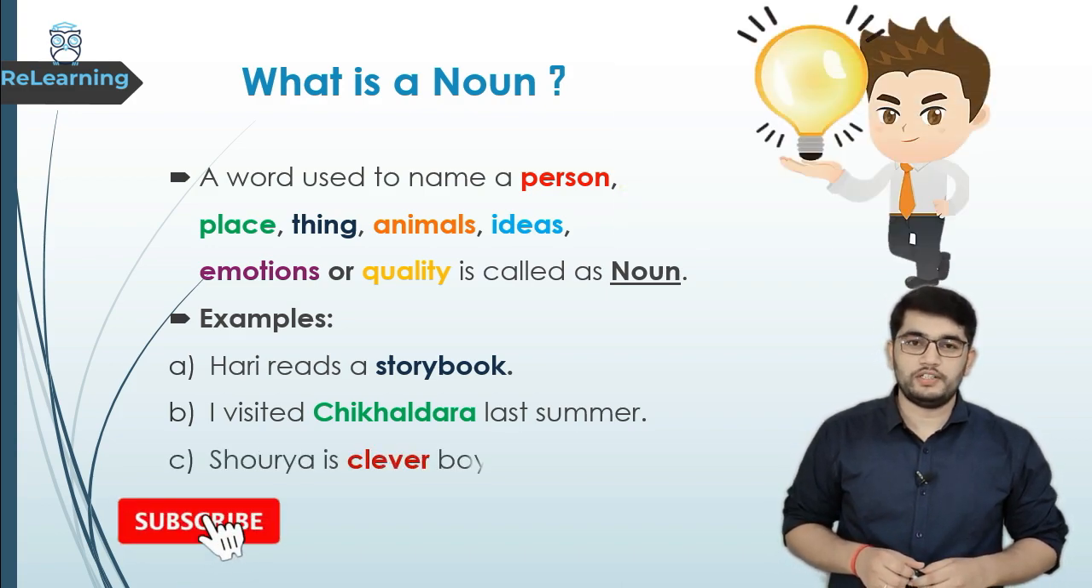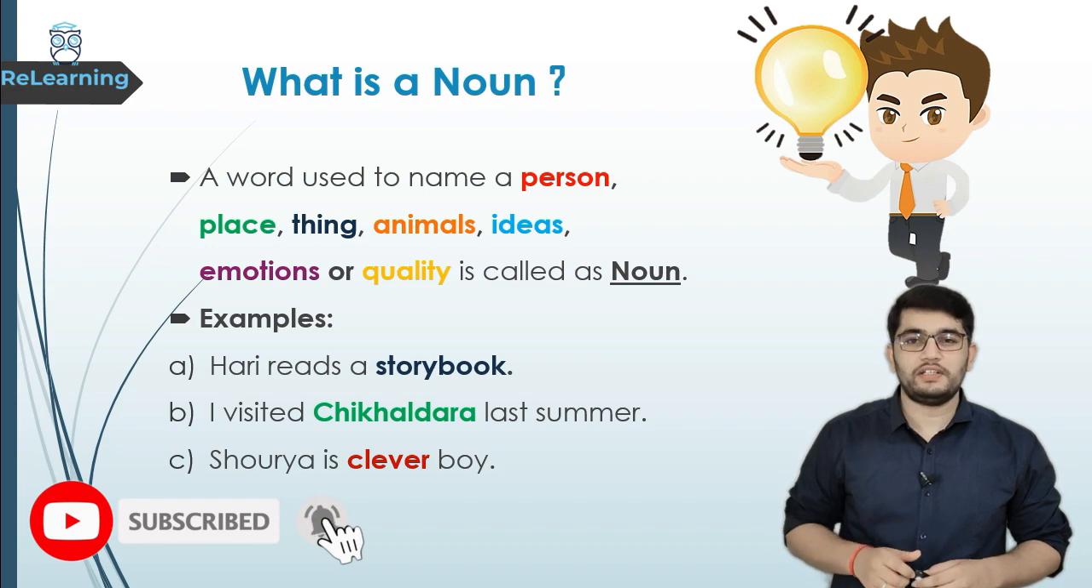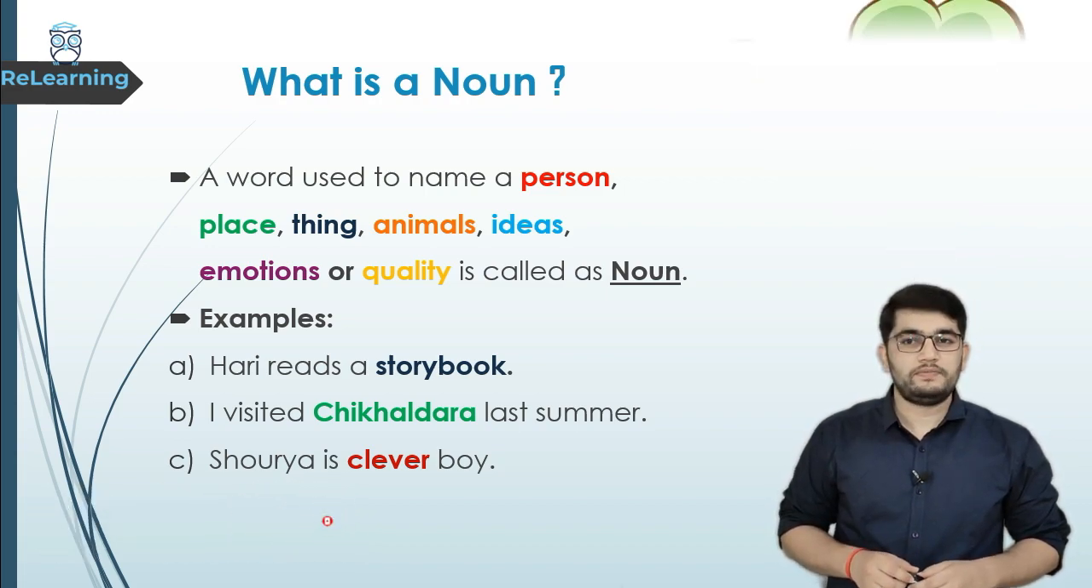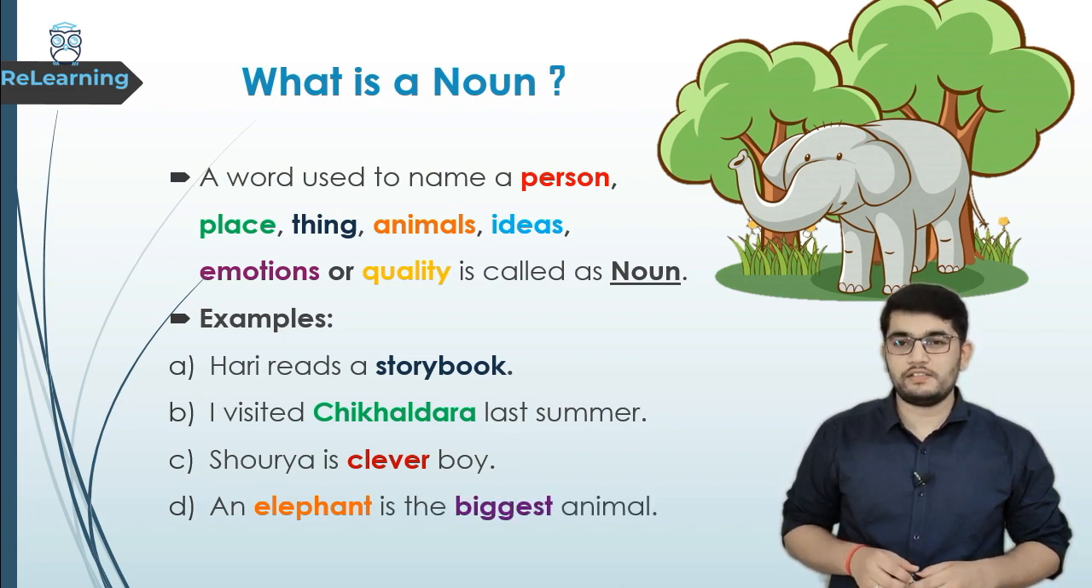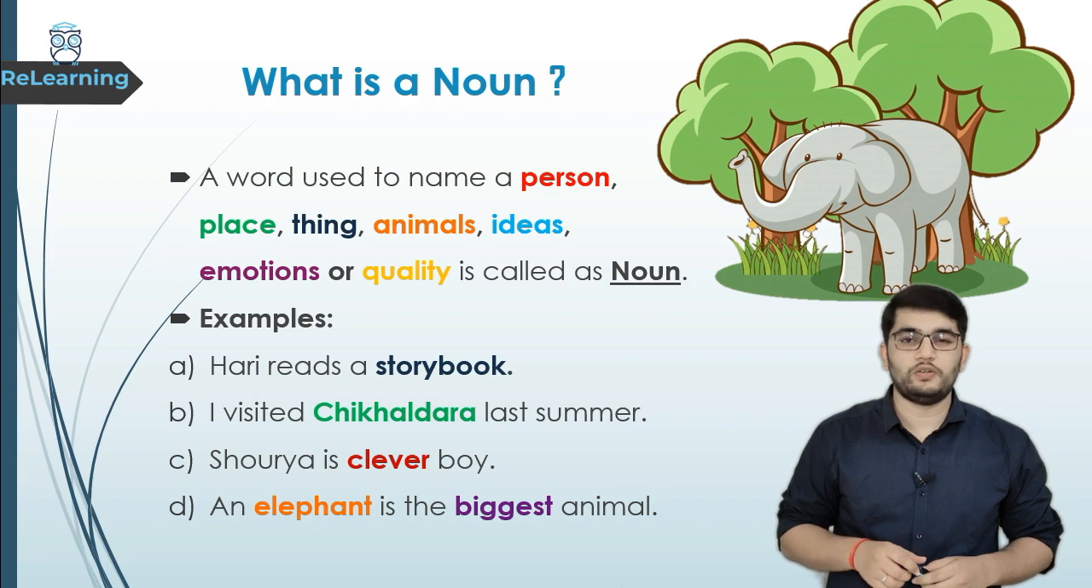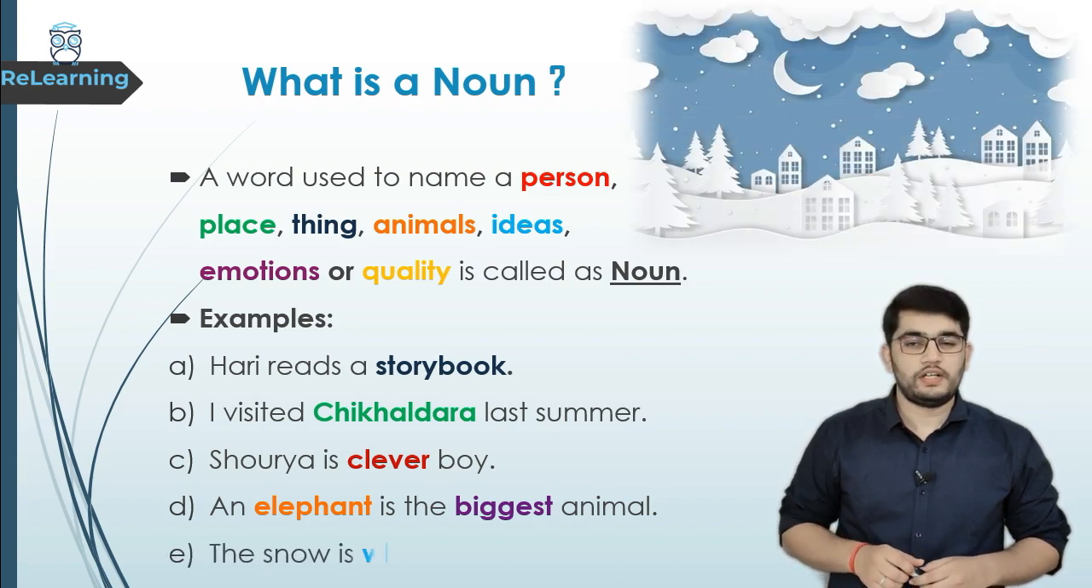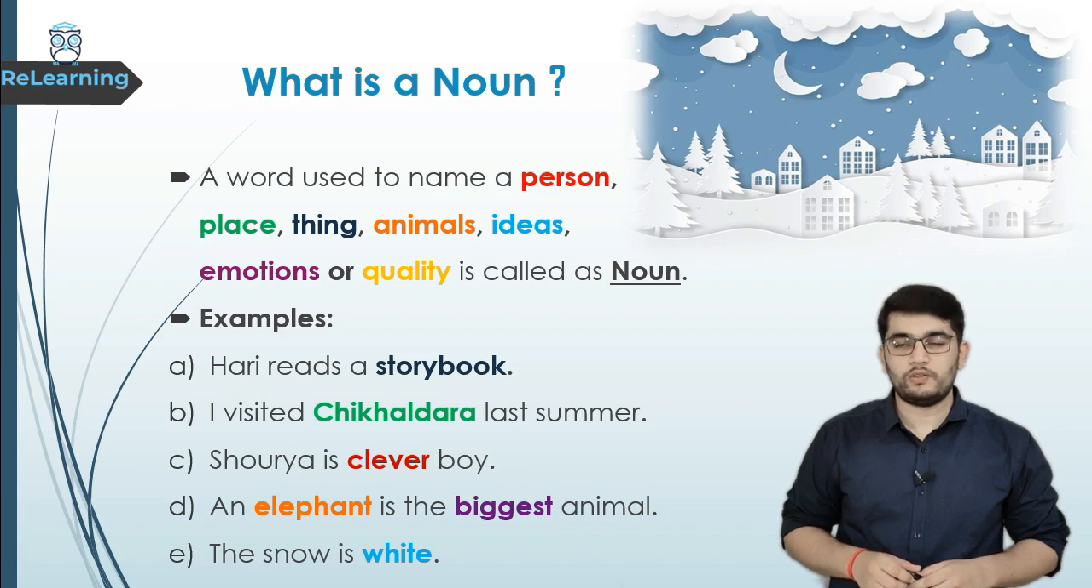Shaurya is a clever boy. In this sentence, clever is a word used as a noun. An elephant is the biggest animal. In this sentence, elephant and biggest, both the words are nouns. The snow is white. Here the word white is a noun. Okay, so understood what is a noun.